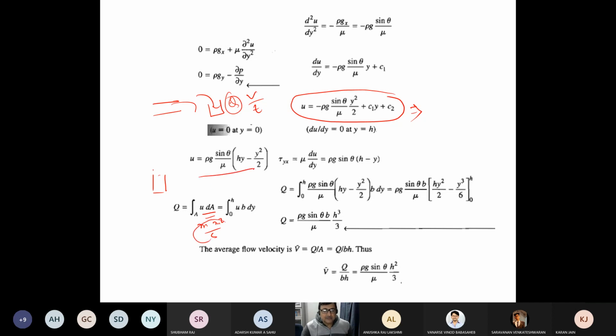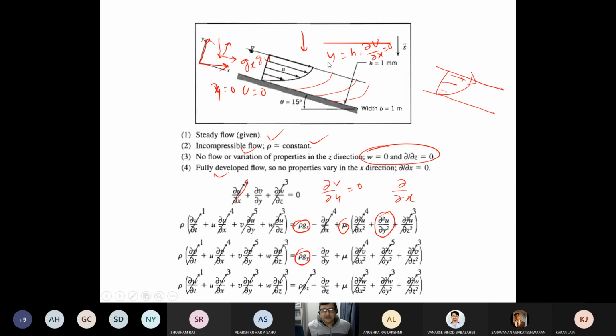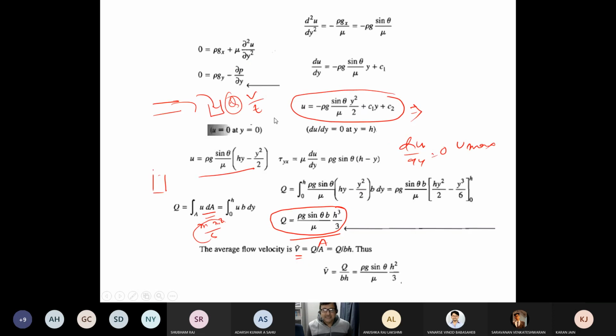You already know this is the velocity profile. So you put u here and you integrate over it. This comes out to be your volumetric flow rate. Now, if you have the volumetric flow rate and divide it by area, you get the average velocity. If you differentiate this, du/dy equal to 0 gives you u max, that means the maximum velocity at this particular point. So average velocity, maximum velocity, stress, force, all the parameters you can obtain just by solving these equations.